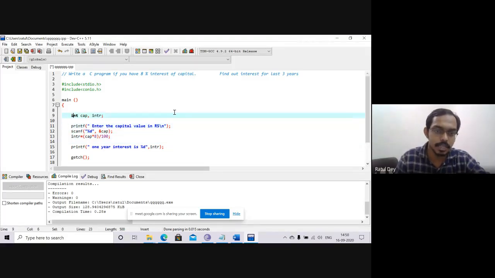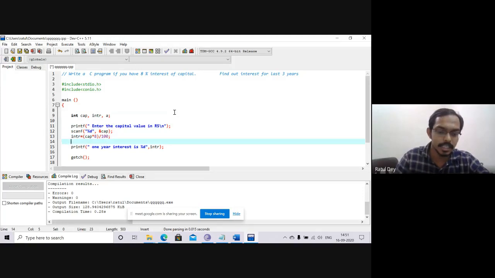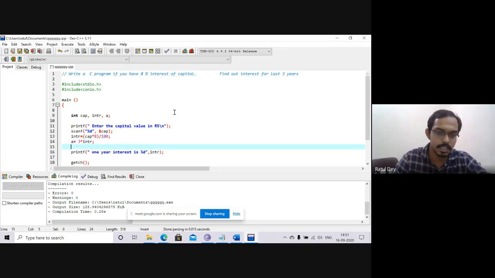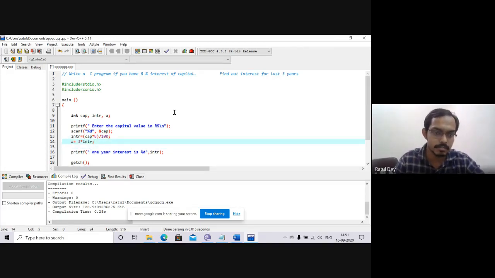I will put another integer, suppose a. So we write a equals 3 multiply INTR. Yes or no? Can we write that? Yes or no?